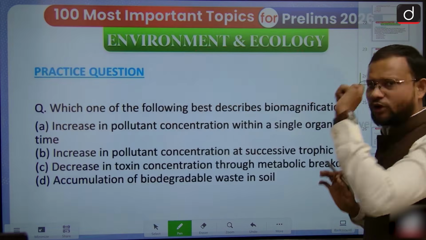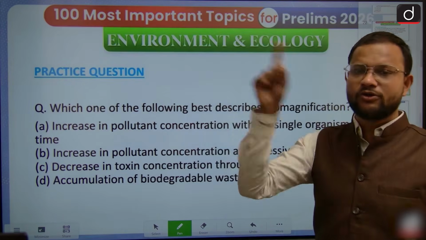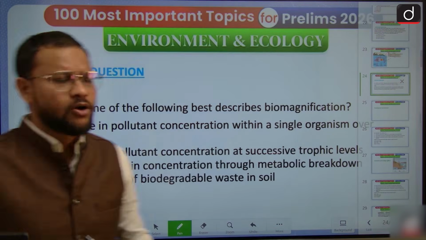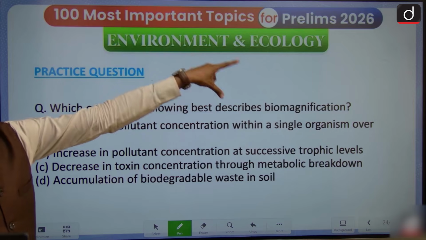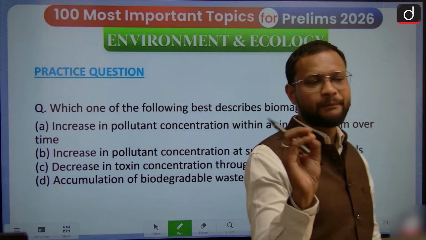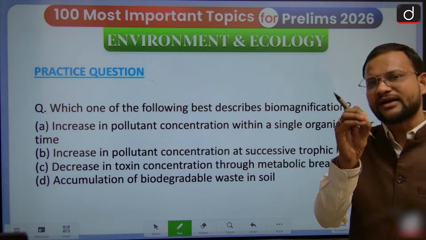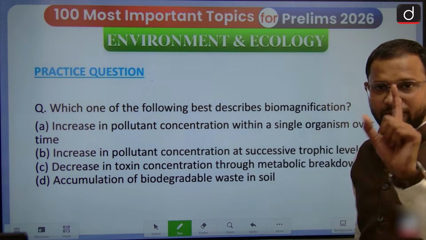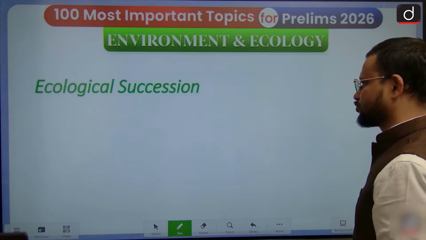Now, if you are clear with this concept, guys, let me know your answer to this practice question. It is simply asking which best describes the process of magnification. Don't think UPSC never asks simple questions; even single-liner questions appear in the examination. So if you have clarity, you can answer these questions.